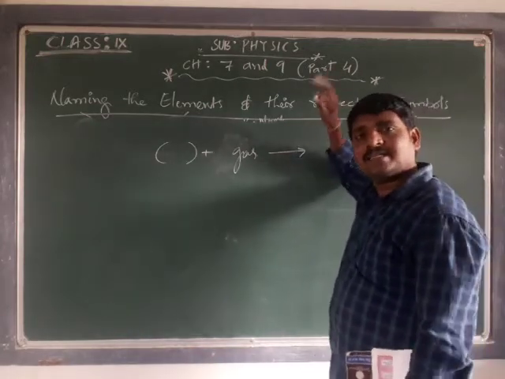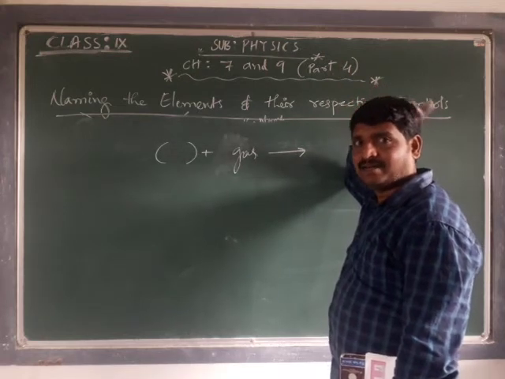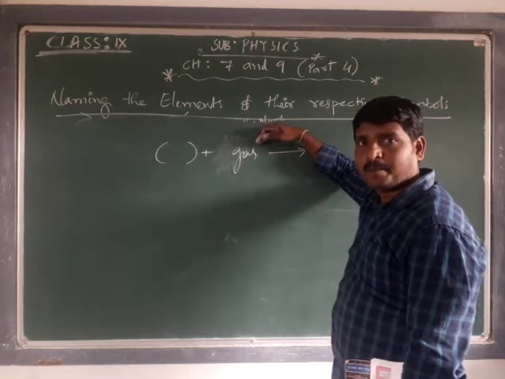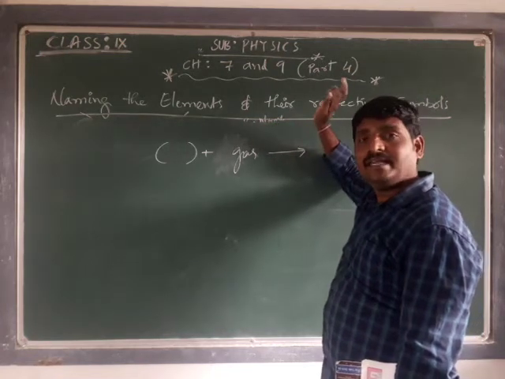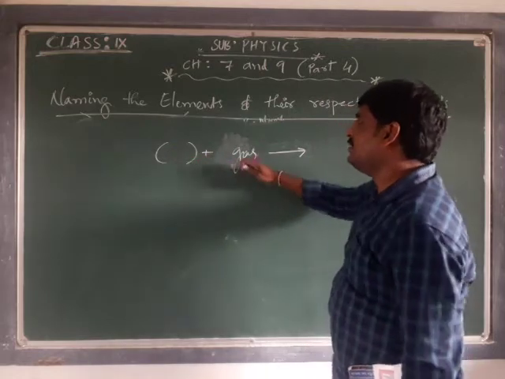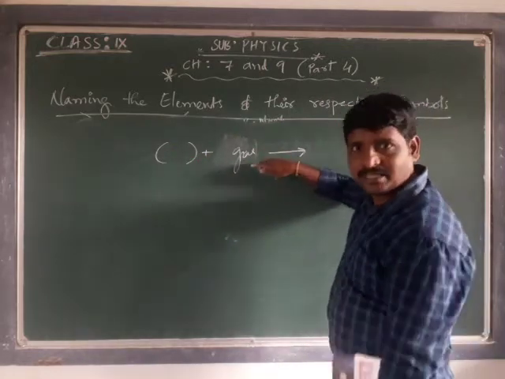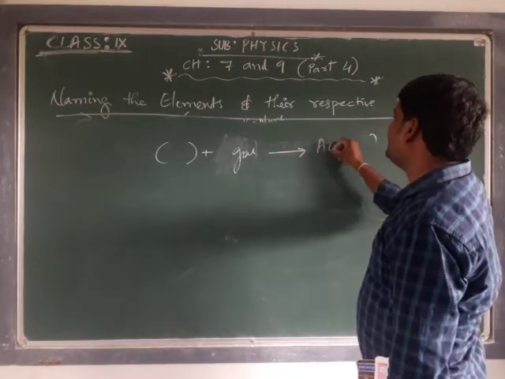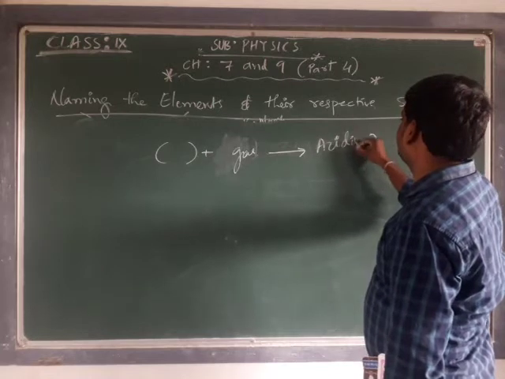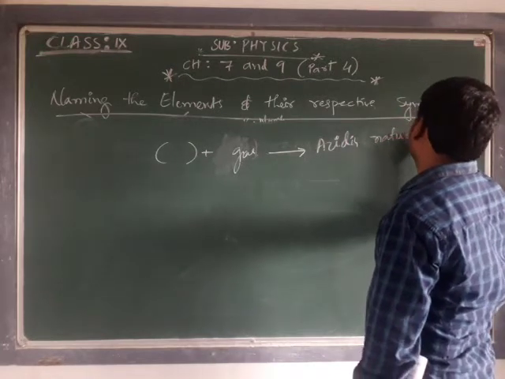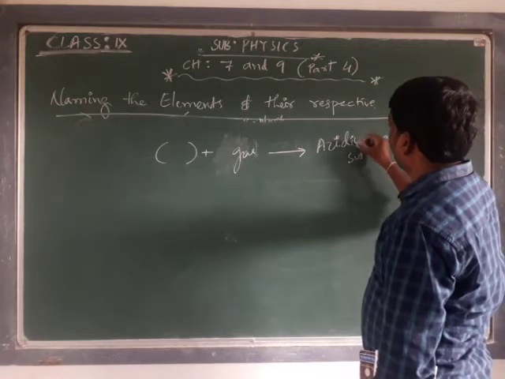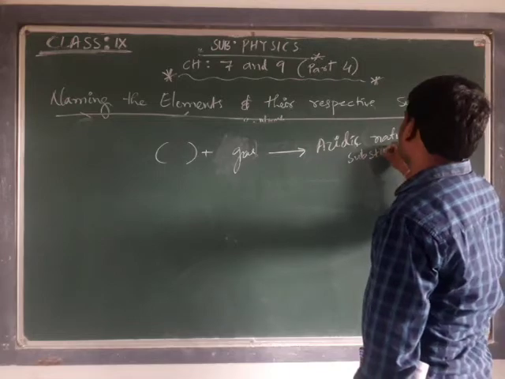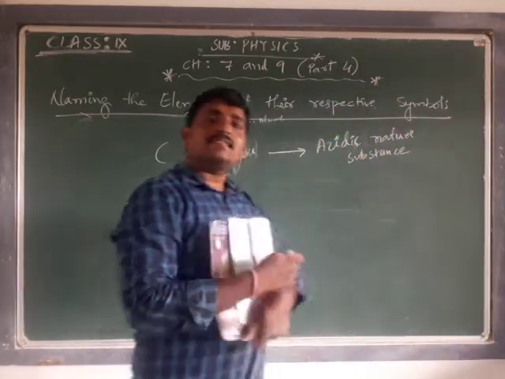Our olden day scientists, at the time when the name oxygen was proposed, found that when some substance reacts with a certain type of gas, it generates acidic nature substances. That was the assumption.